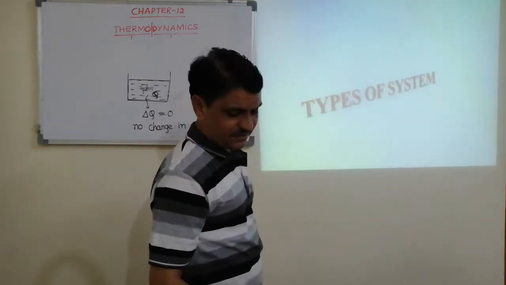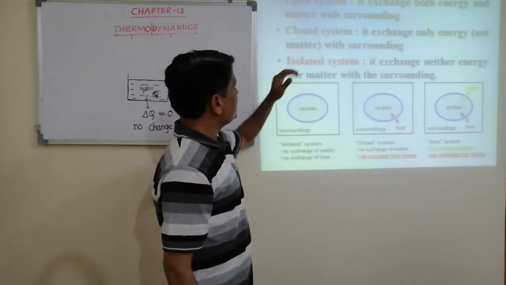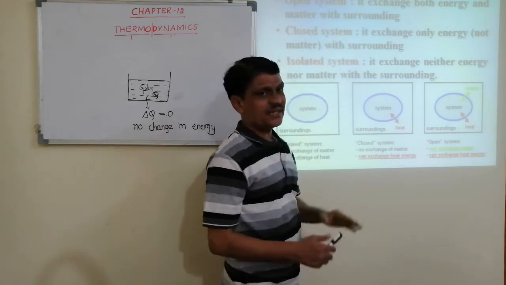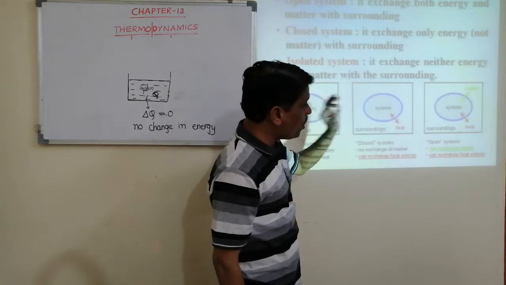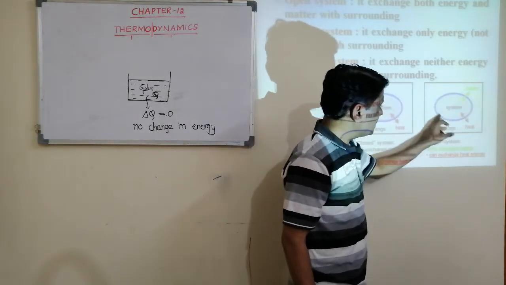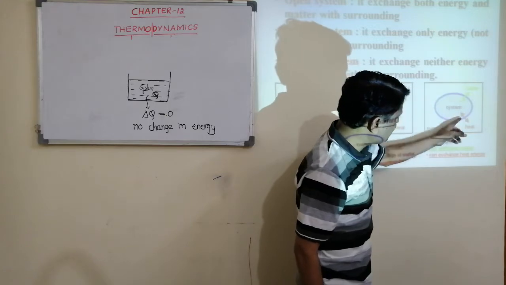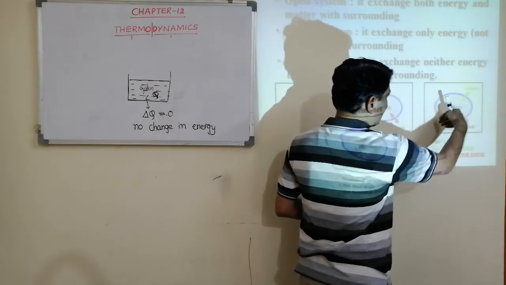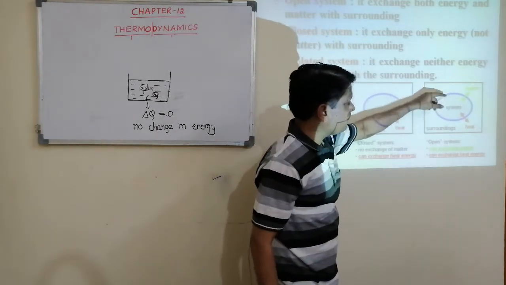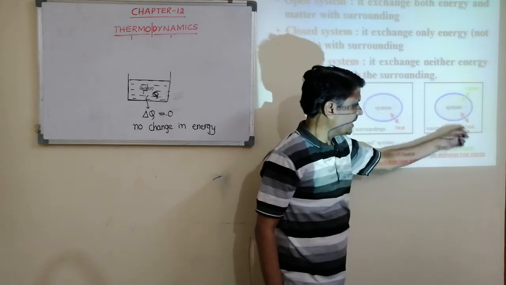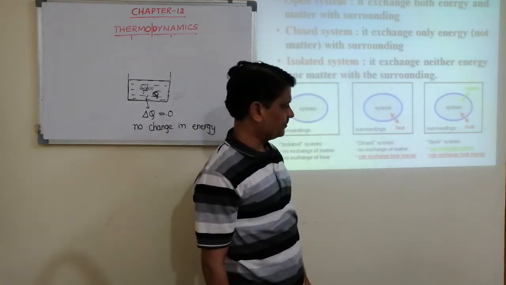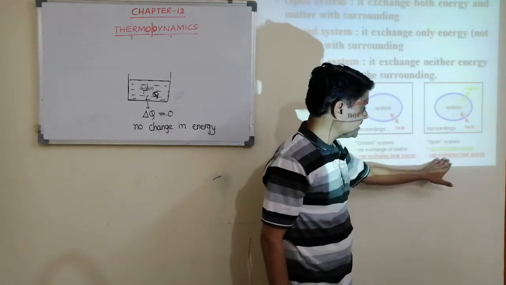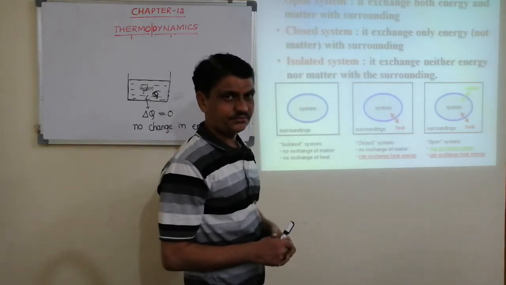Next, types of systems. First is the open system, second the closed system, third the isolated system. What is an open system? The system through which both matter as well as energy can exchange. Between system and surrounding, matter can exchange as well as energy can exchange. That is, through an open system, matter can exchange as well as heat energy can exchange.